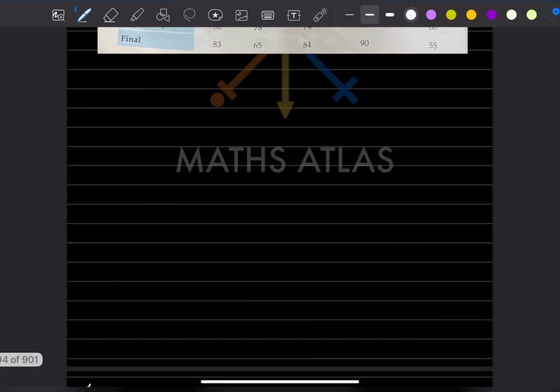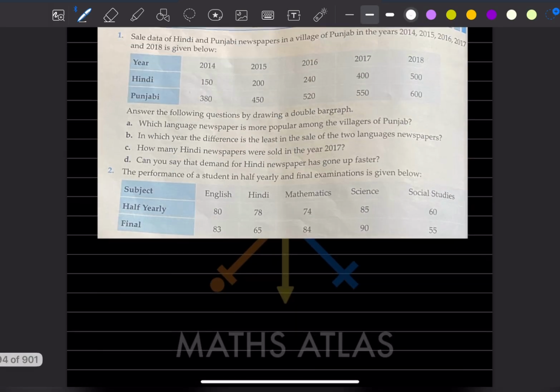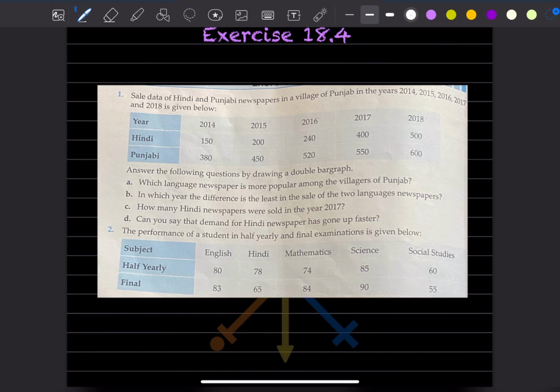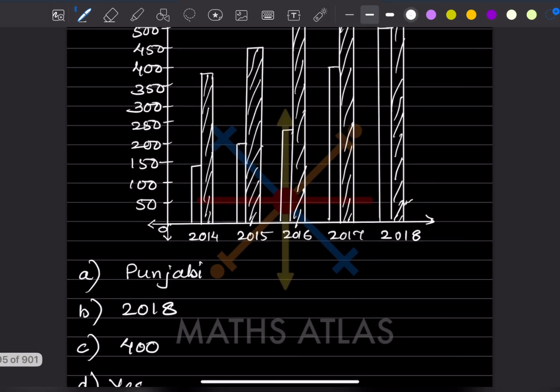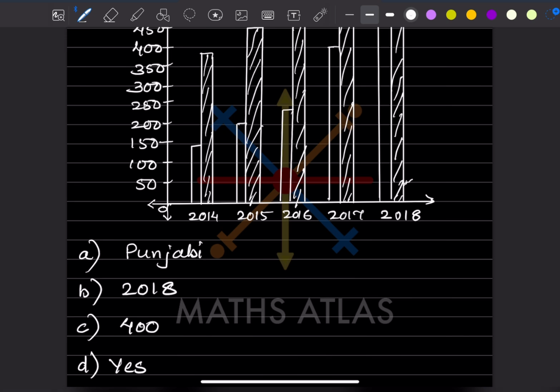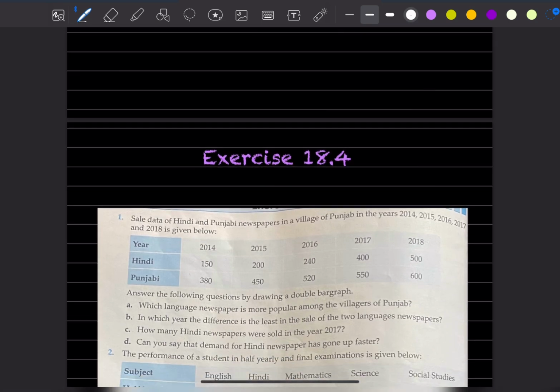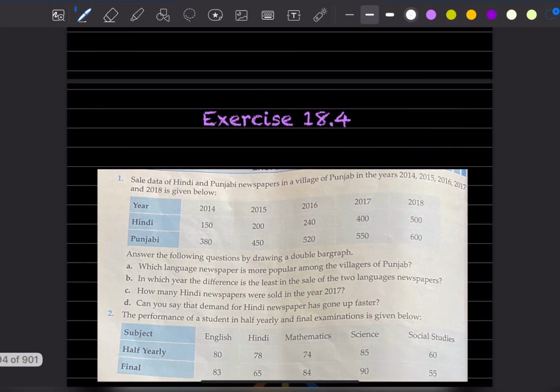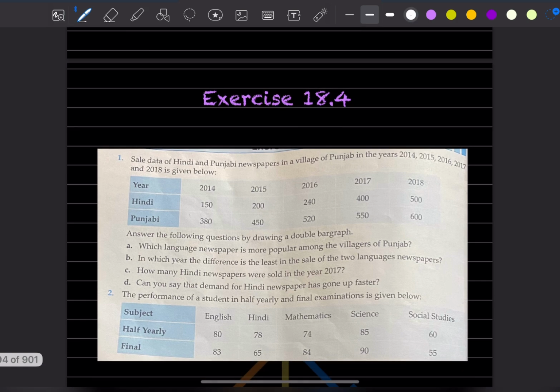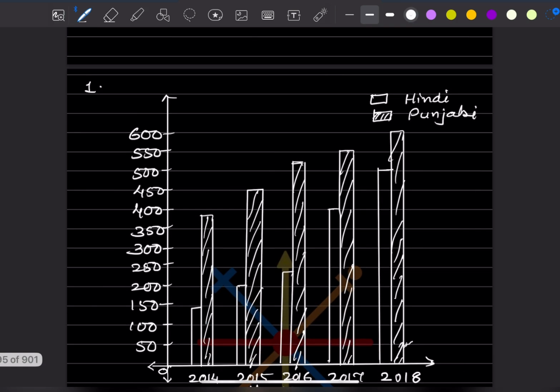You can also put here newspaper, sale data of Hindi and Punjabi newspaper in the year. So this is the year, we can say, from 2015, and this is the sale data. This will be the sale data of newspaper.